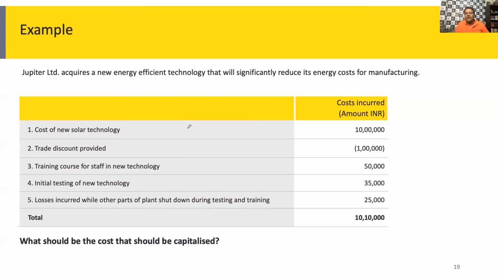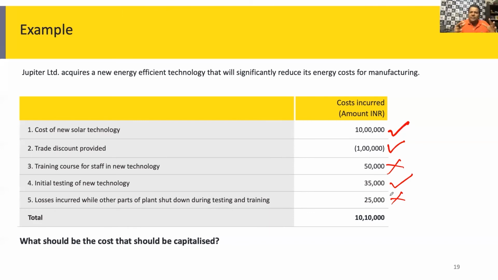And you've got to reduce any discounts or rebates, right? So this is eligible for capitalization. This I need to reduce, so I need to consider this as well. Now training is not eligible for capitalization. Testing is eligible for capitalization. Losses incurred while the plant was shut are again not eligible for capitalization, right?